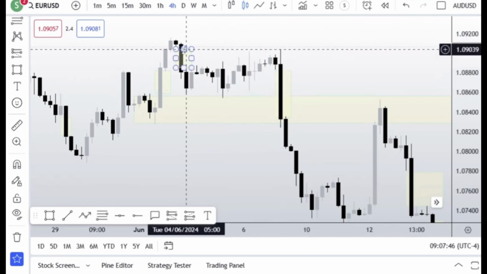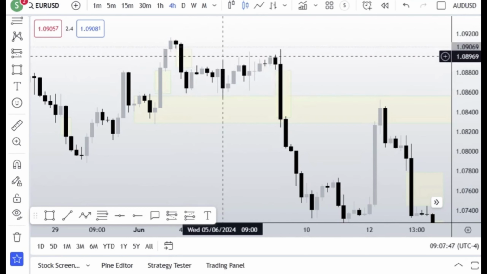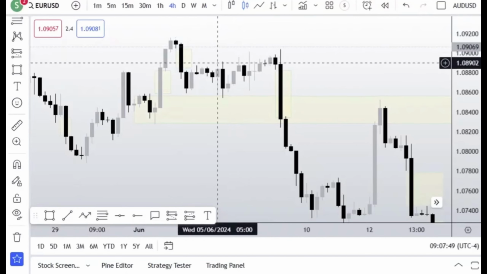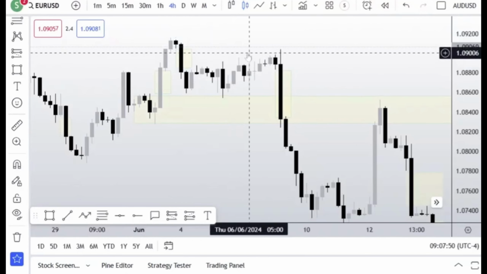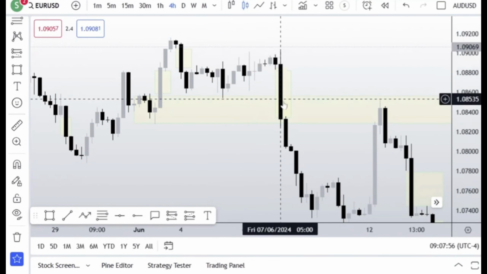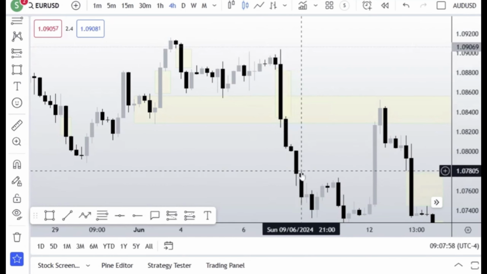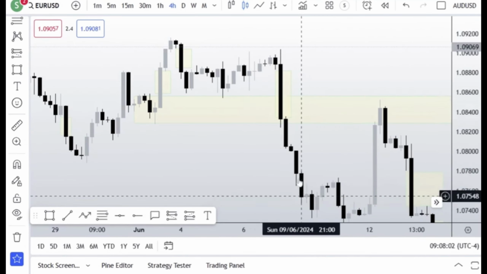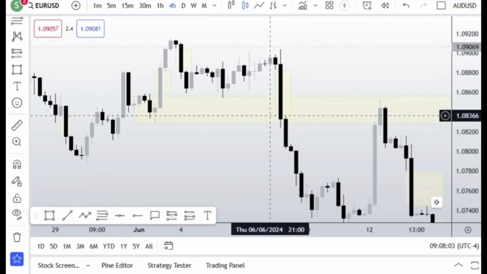Sometimes price can come sharply like it did here, just to rebalance or take out the highs and the sell stops above it, and then eventually you will see price continuing lower like that, just like we have learned in the previous lesson. So what does this show? This shows that now we are in a downtrend.